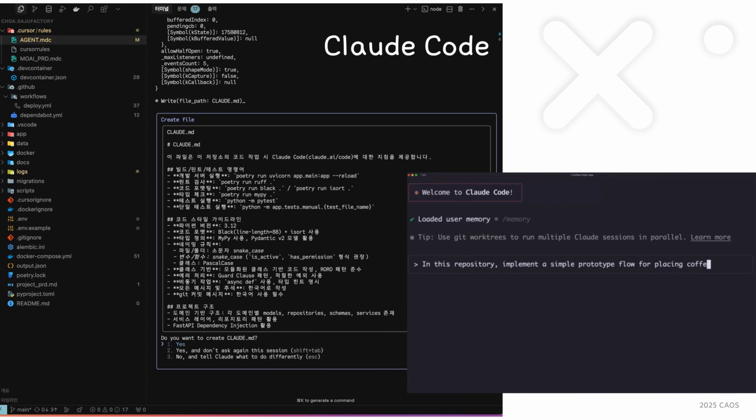As you can see, when the user requests to implement a coffee ordering prototype, the agent understands the project structure, asks whether to create necessary files, and then writes the code directly. We're entering an era where such complex development tasks can be performed autonomously.